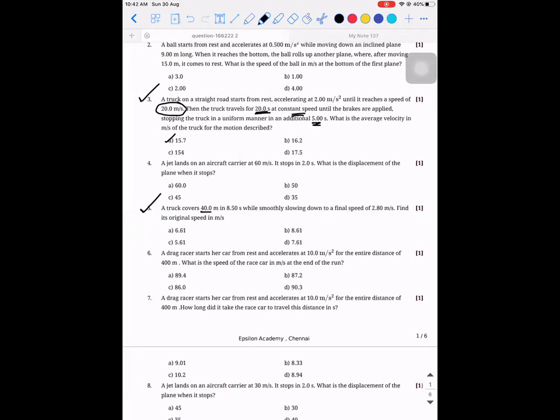A truck covers 40 meters in 8.5 seconds while smoothly slowing down to a final speed of 2.8 meters per second. Find its original speed. Okay, so what formula did you apply? V square minus u square is equal to?